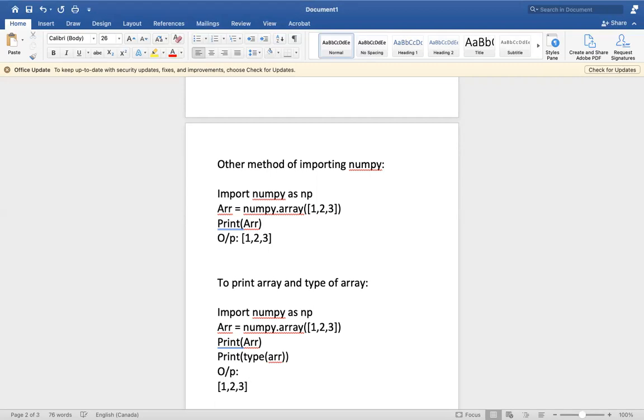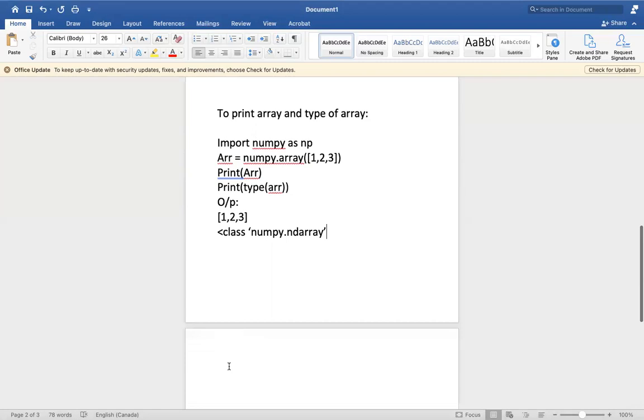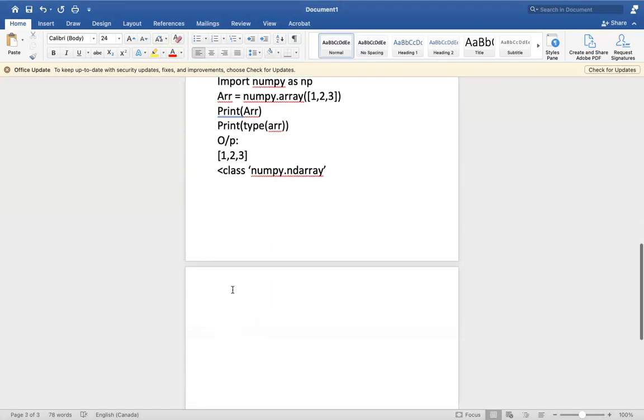Then it will print the type of the array. Actually it's a numpy array, so it will print class numpy ndarray. This is the way to print the type of the array and the array itself. This is the example to explain that.